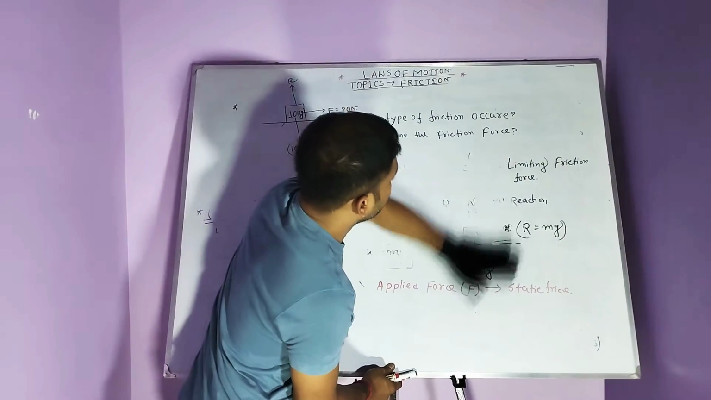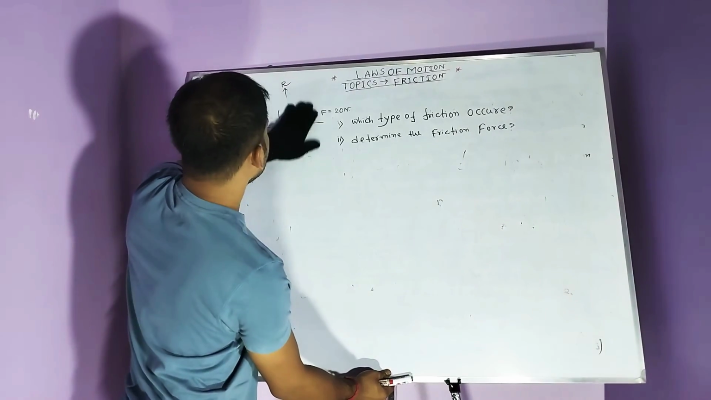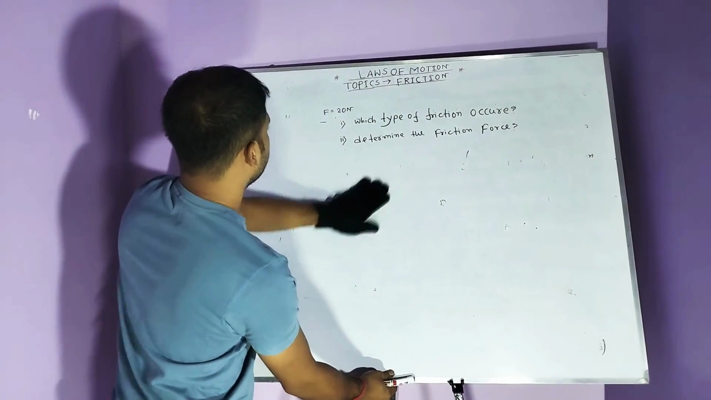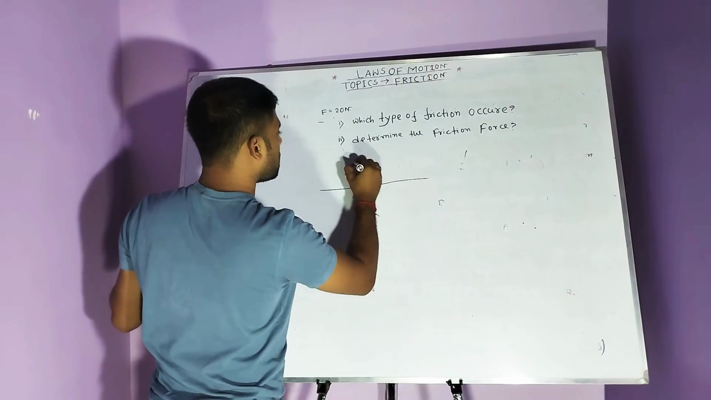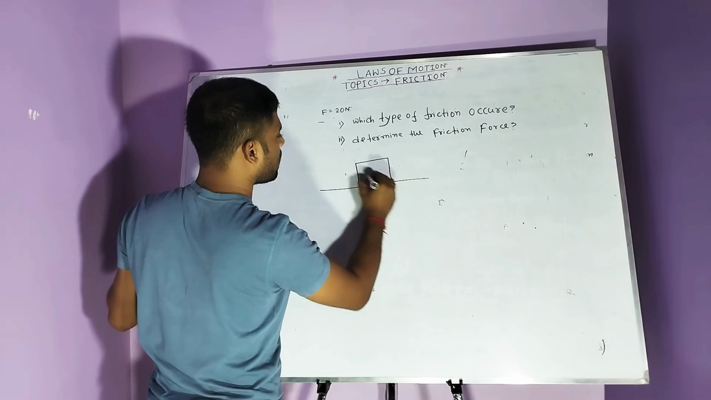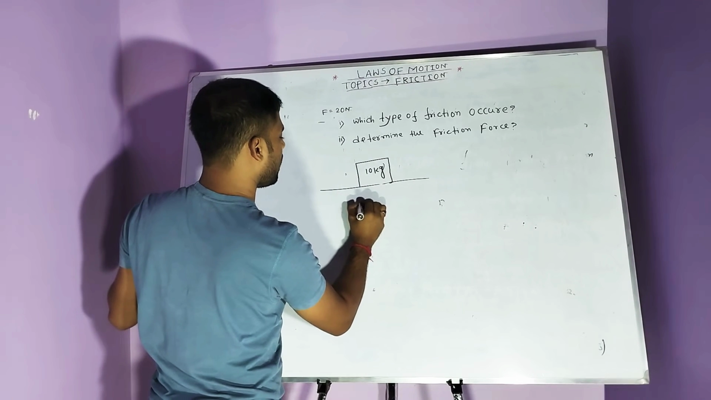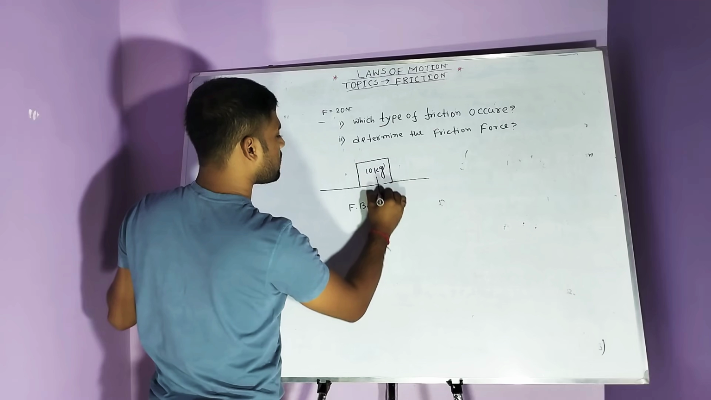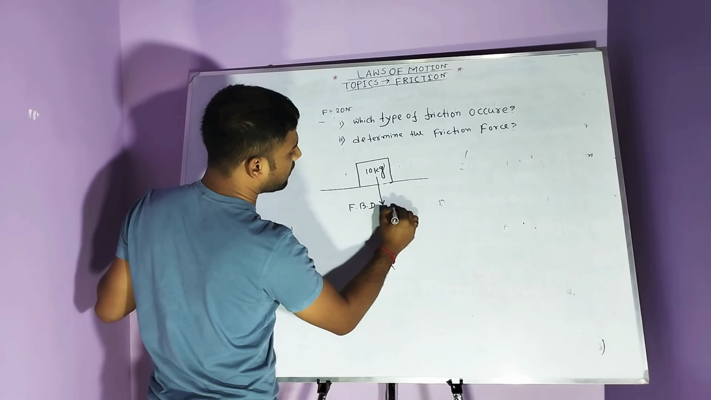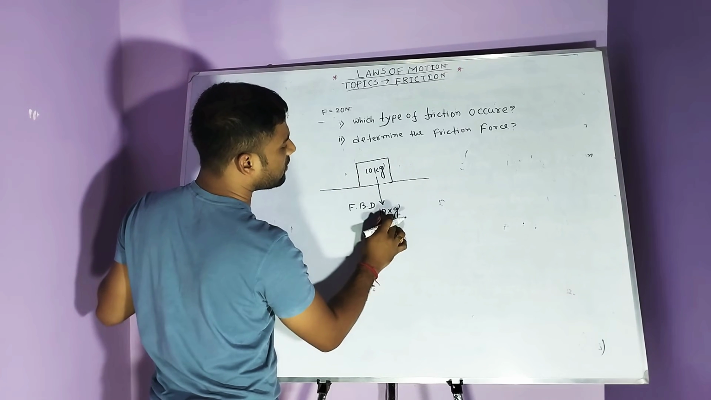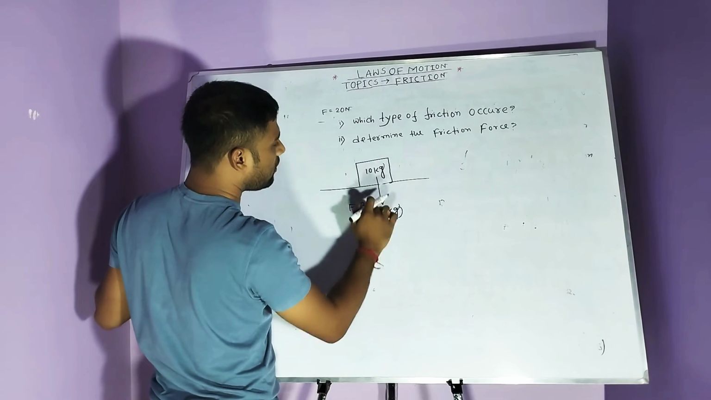Then the type of friction is determined. So I draw the free body diagram of this question. This is the road, this is the block, the mass of the block is 10 kg. First we draw the free body diagram, FBD. The weight is always directed downwards. What is the formula of weight of the body? Mass into acceleration, that means g. What is g? g is acceleration due to gravity. This is the weight. Weight is a type of force, always directed downward.